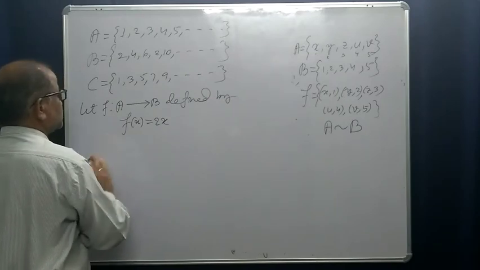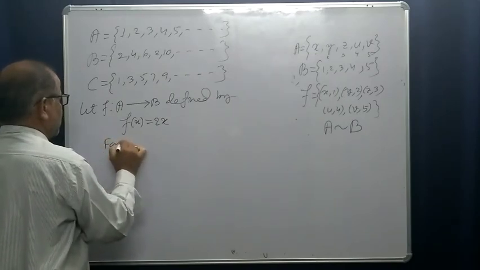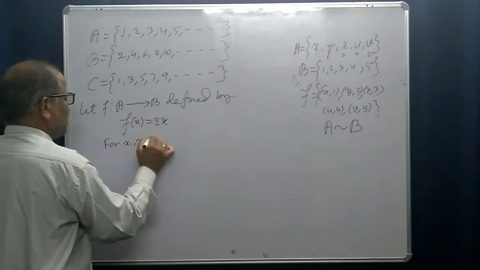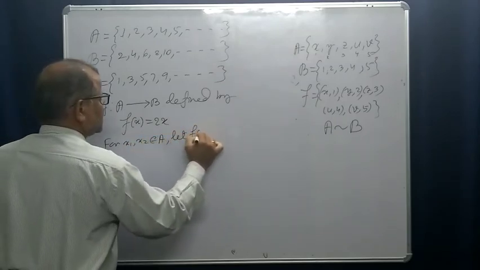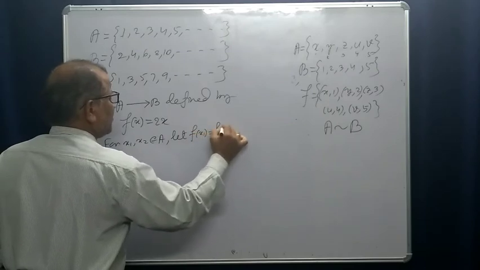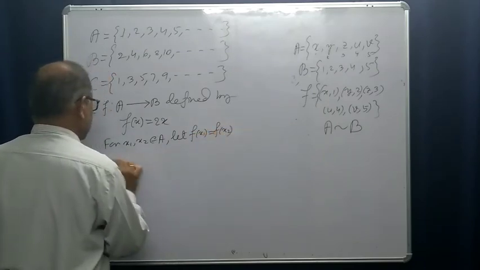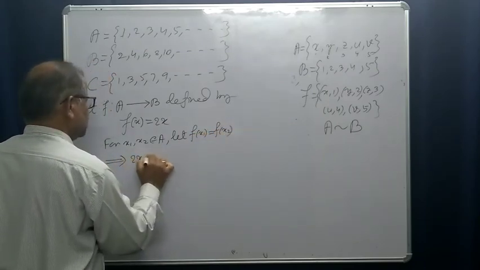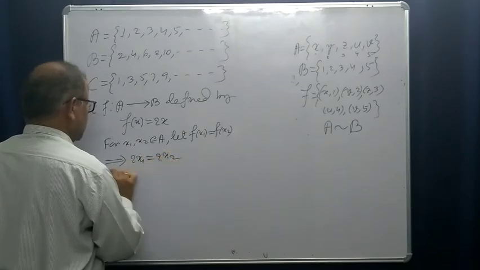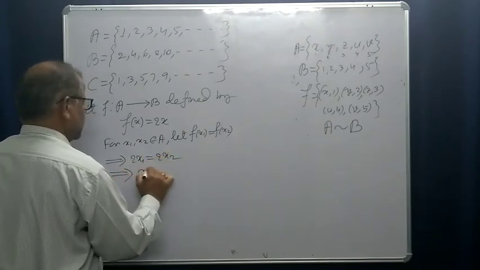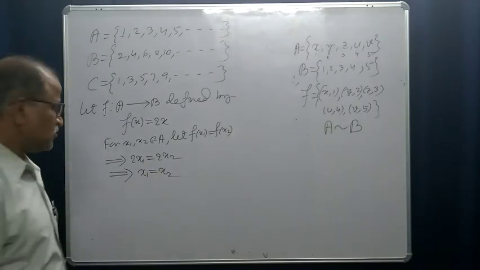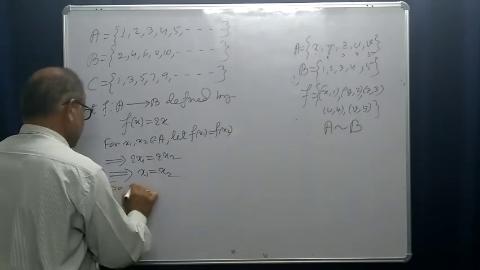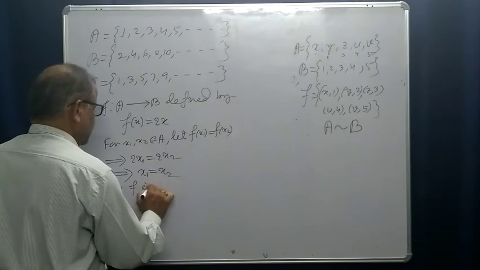For x1, x2 belonging to A, we have to prove it. Let f(x1) be equal to f(x2). This implies 2x1 is equal to 2x2. This implies x1 is equal to x2, right? So f is one-one.